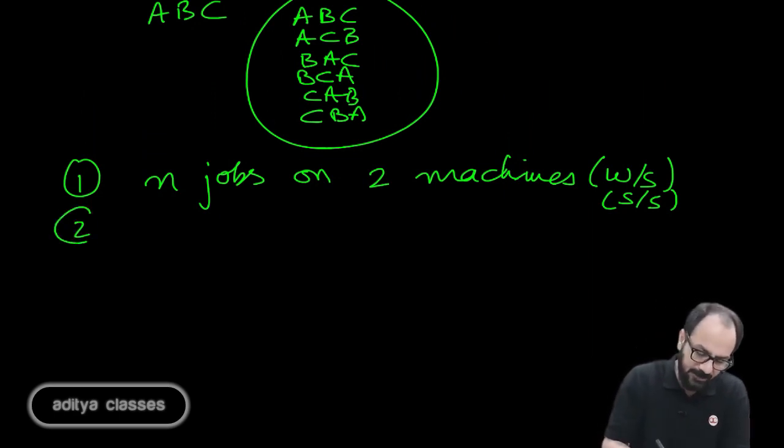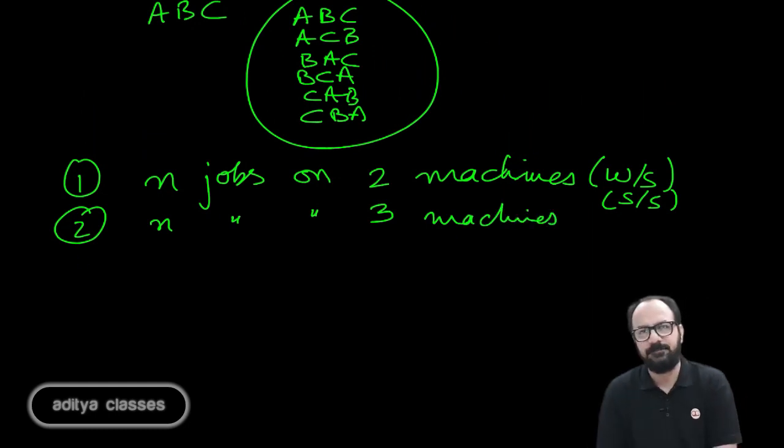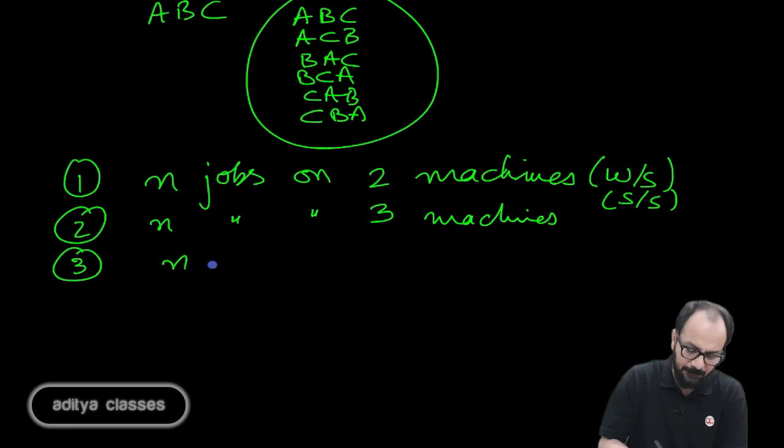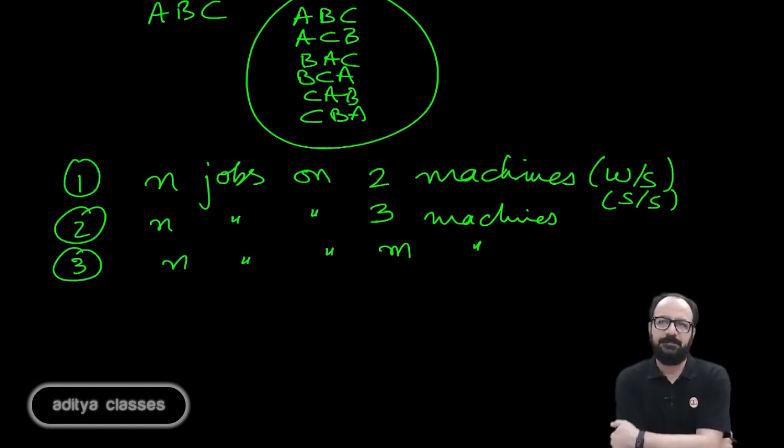Then second thing that we will be looking at is n jobs on 3 machines. Third, we will be seeing n jobs on m machines. So, slowly we will be progressing our span of discussion.